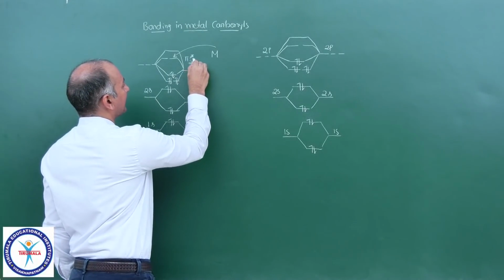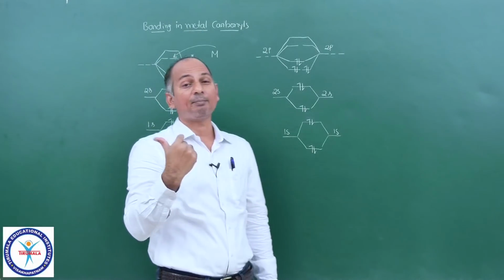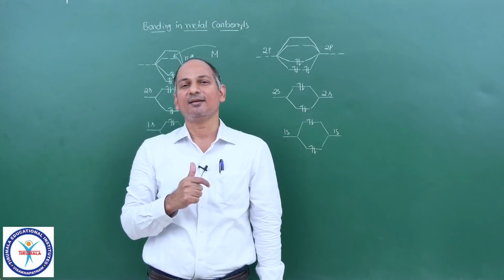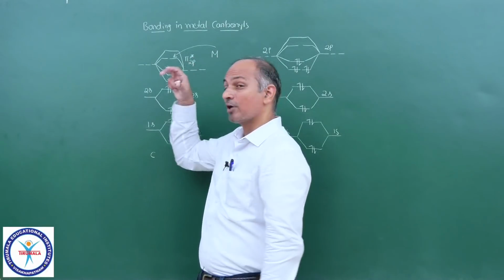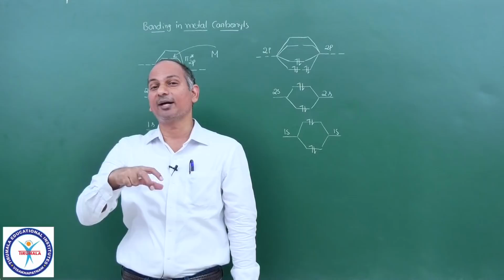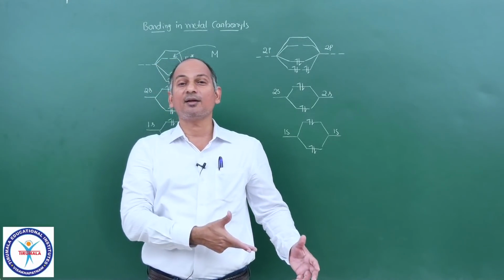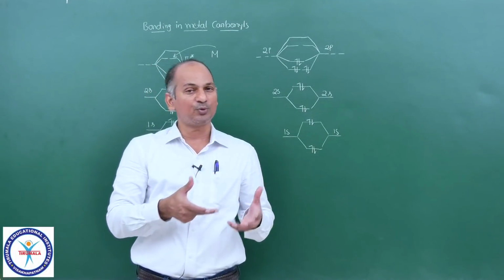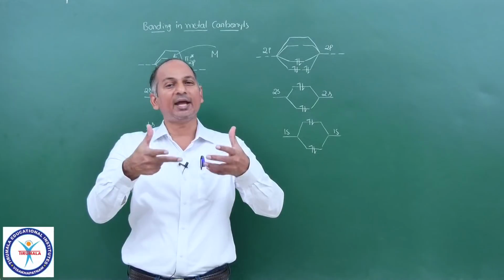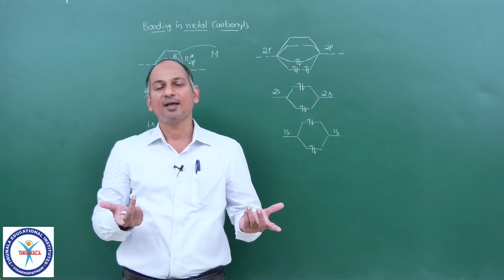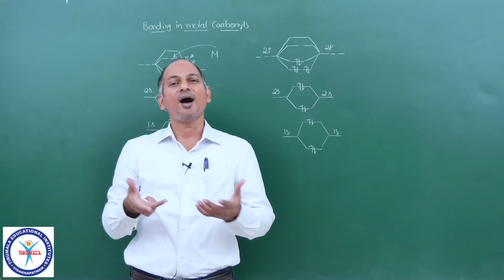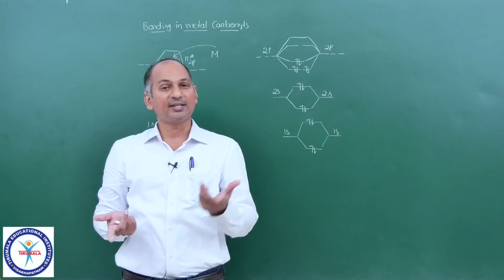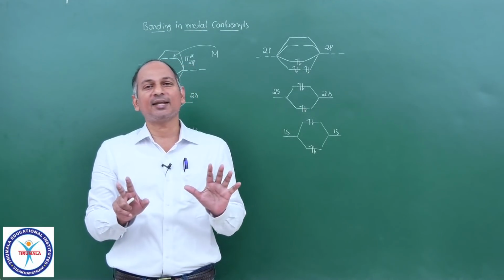So the electron density that comes from the metal will go into the pi star orbital. And as a result, what happens to the bond order of carbon monoxide? It decreases, because the more electrons that go into the anti-bonding orbital, the lesser the bond order, because bond order is equal to the number of bonding electrons minus the number of anti-bonding electrons, upon 2. The decrease in bond order has already been successfully explained by valence bond theory, and that is the reason I told you MOT is not necessary here.